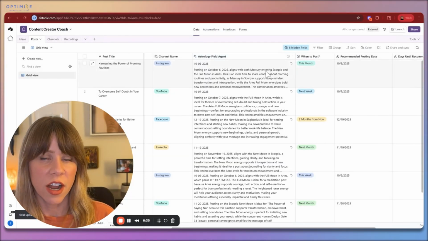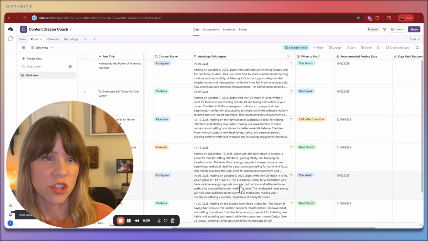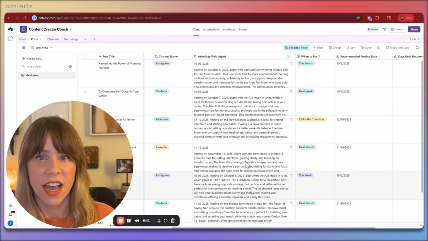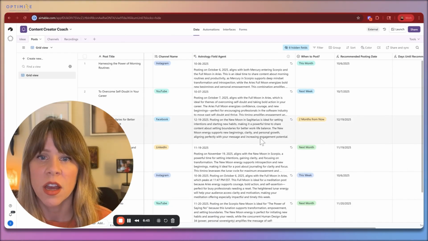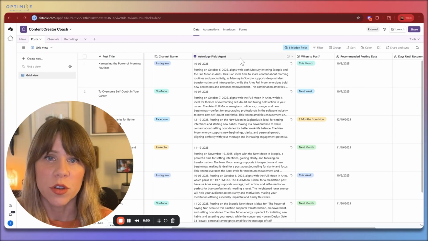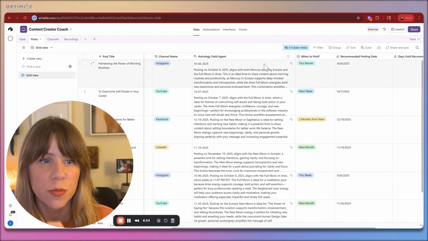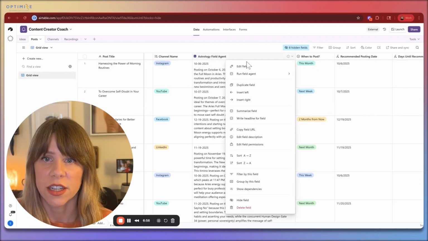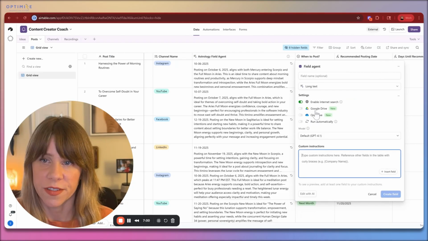Because this does not run automatically, it won't rerun these. So some of these will still mention human design because it hasn't been rerun, but you can rerun the field agent at any time. If we wanted to create one that was on human design, you can create a new field agent. We could actually set up a field agent to interpret this field agent. So let's take a look at that. Let's insert right, and we're going to build a field agent.